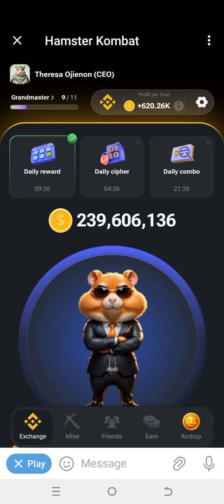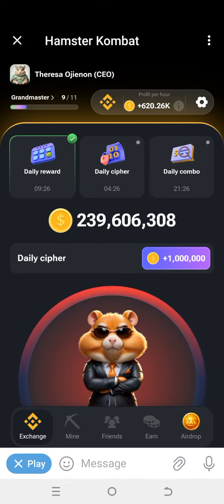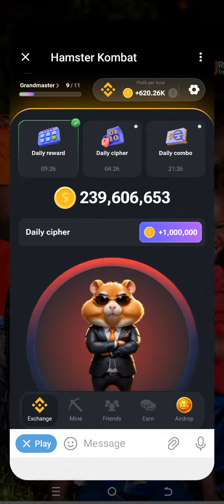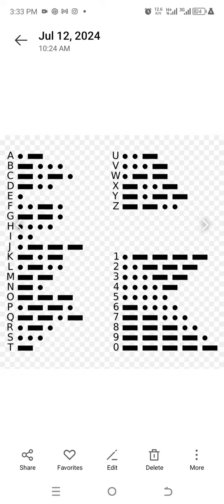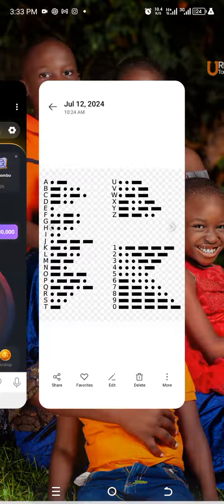Okay guys, so this is Hampster Kombat daily sci-fi mouse code for today. So the first step you need to decrypt the code is to switch to daily sci-fi mode by clicking the daily sci-fi button. The second step you need is the international morse code, which you can download from Google. As you can see, all the letters and the numbers are represented in dots and dashes.